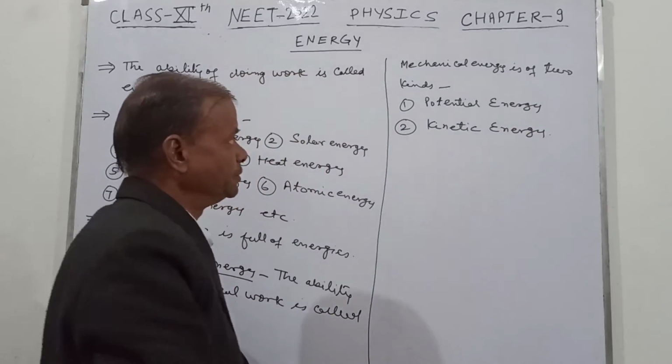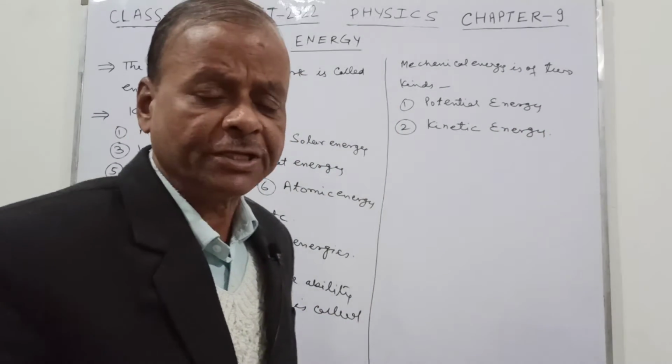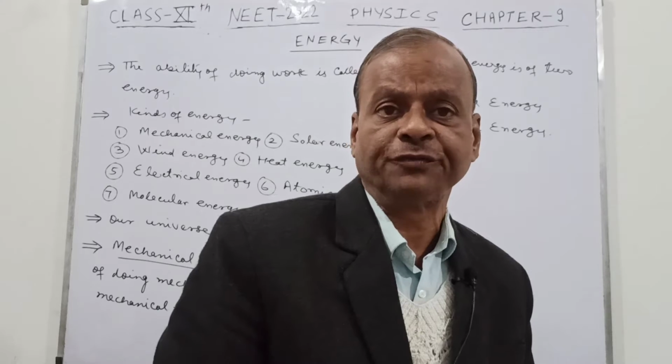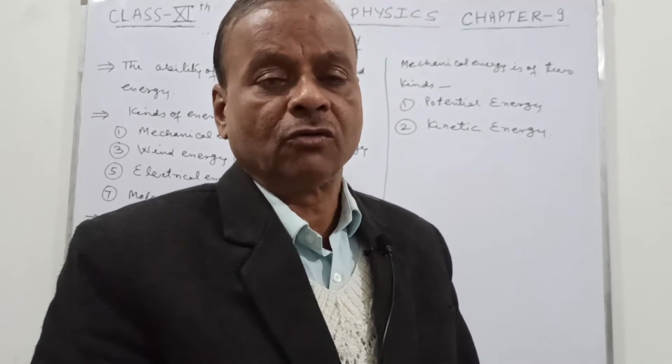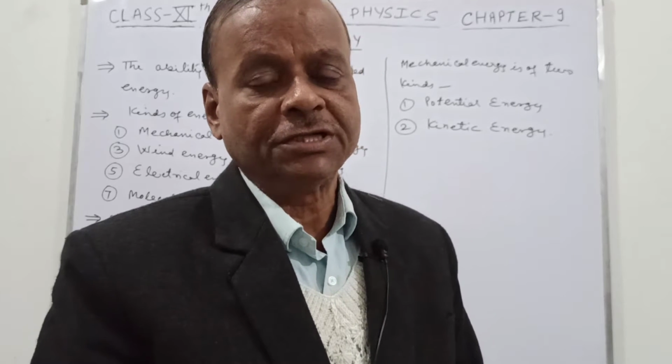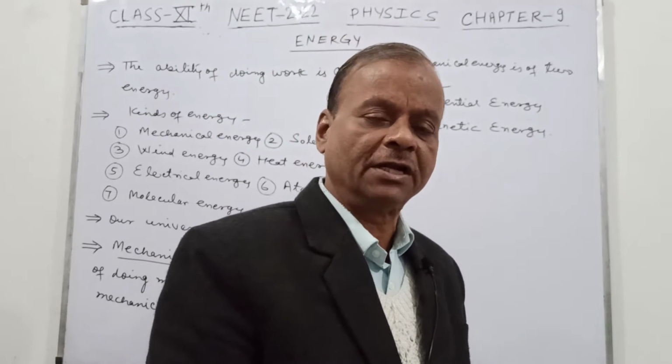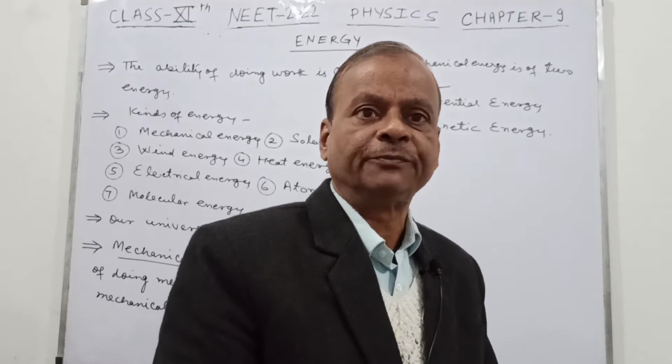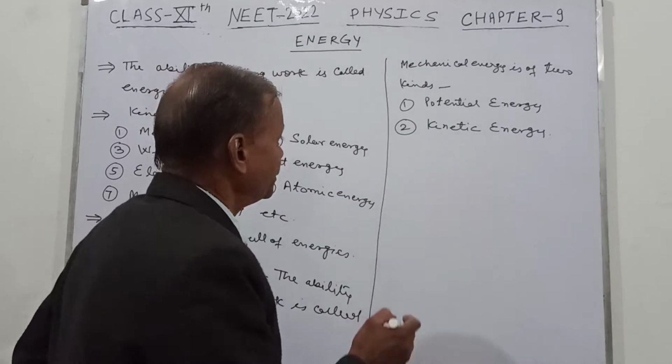What happens in mechanical energy? Either we are changing the configuration of the object, or the object is moving with some velocity in a certain direction, then we have kinetic energy. So first we are taking the potential energy.